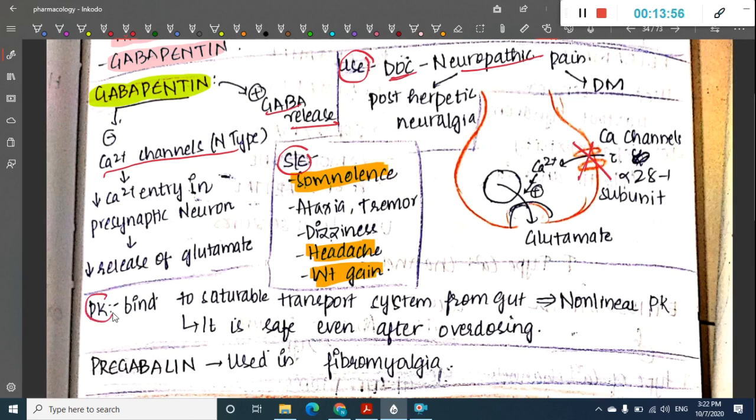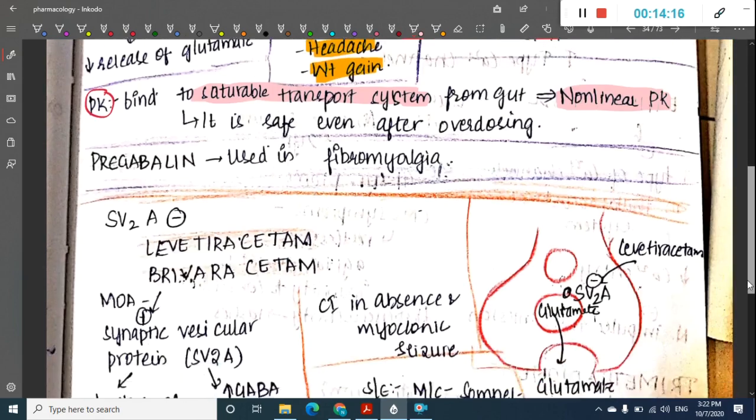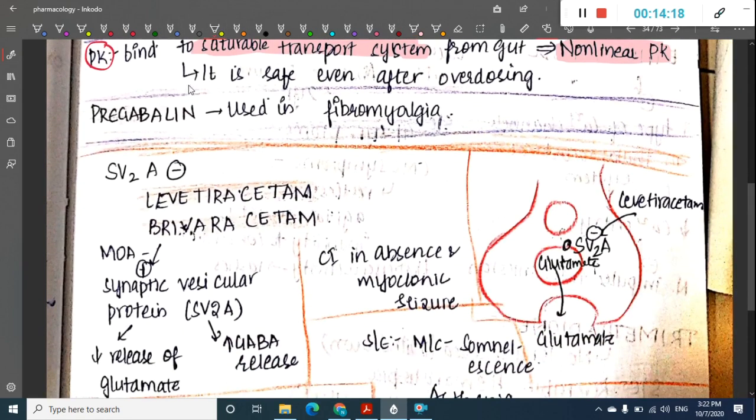Then what about the pharmacokinetics? Gabapentin binds to the saturable transport system from the gut, and it has non-linear pharmacokinetics. So the next drug is pregabalin. Pregabalin has a similar action to gabapentin, and it is used in fibromyalgia.